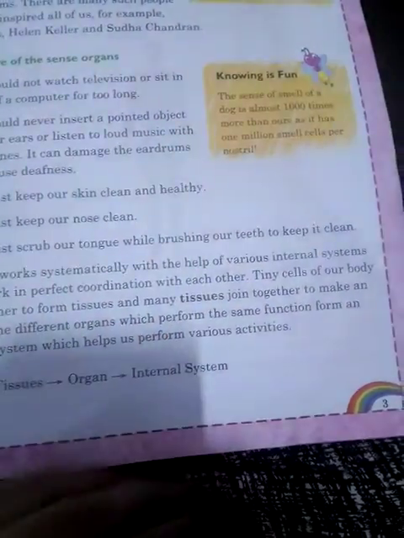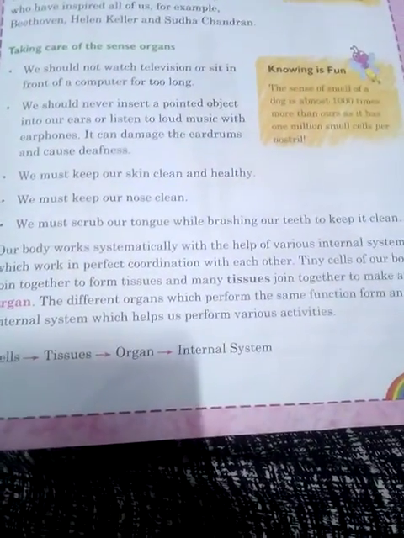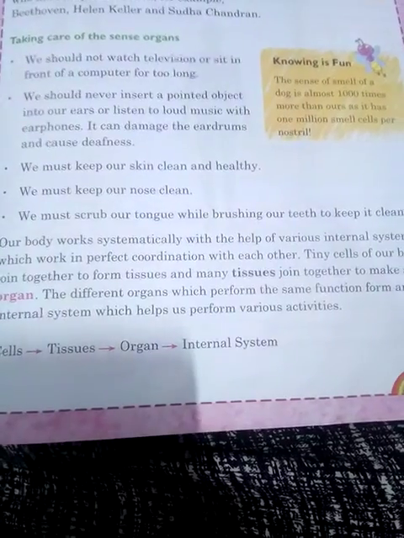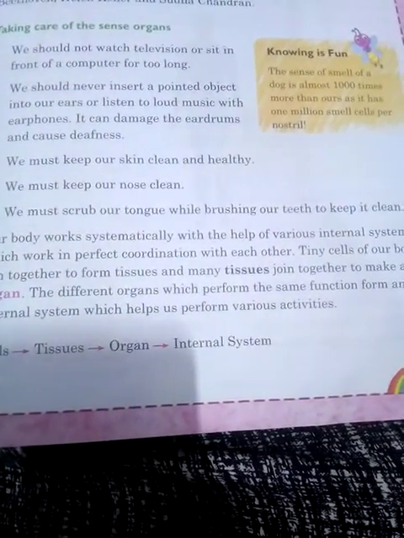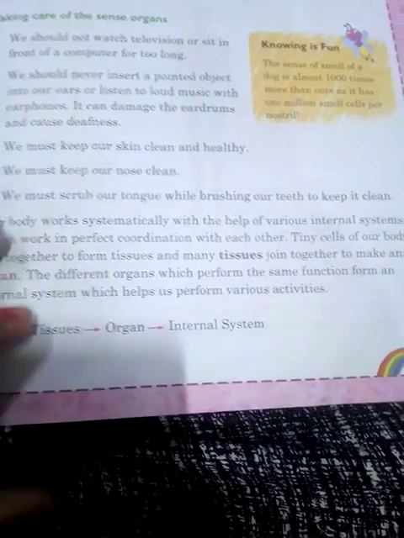So these are the small cells when they join together to form tissues, and many tissues will form an organ.